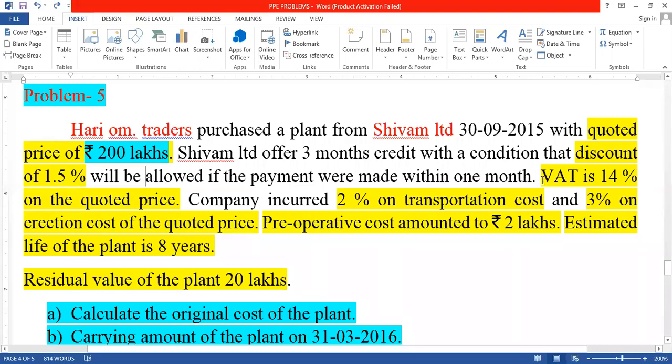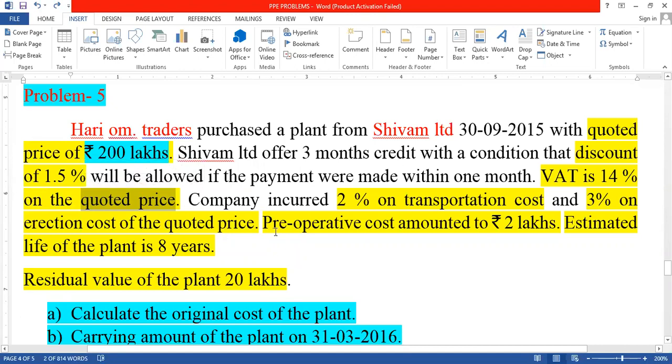VAT is nothing but value added tax. How much is the value added tax? 14%. This 14% is calculated on the quoted price. Here the quoted price is nothing but the purchase price. How much is the purchase price? 200 lakhs.